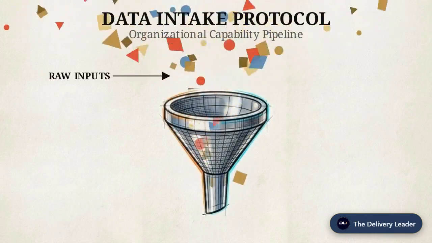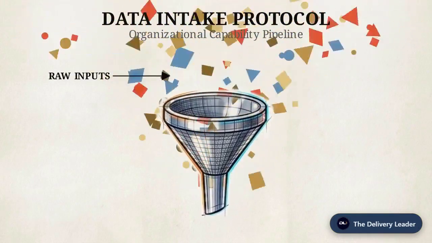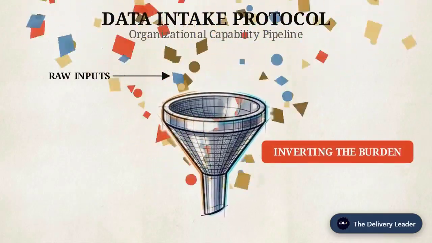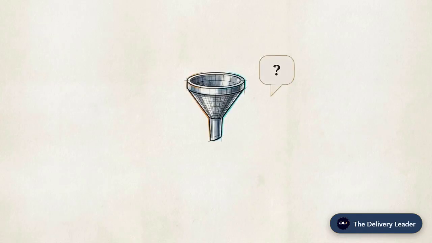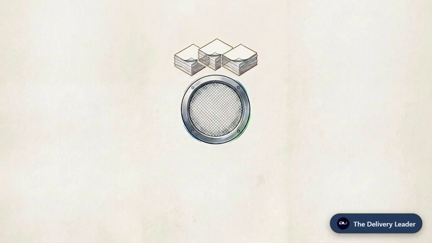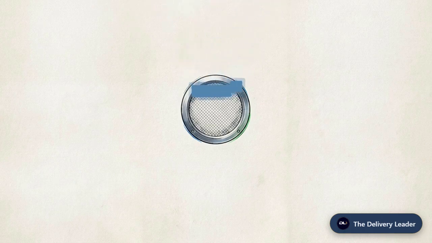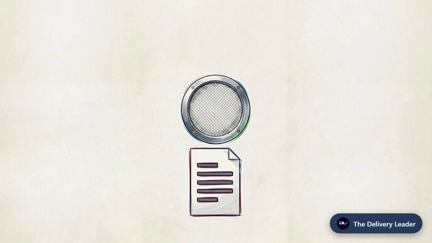This diagram shows the first node of our new architecture, the data intake protocol. Instead of humans attempting to structure raw information perfectly, we invert the burden. Provide the AI with your desired outcome and command it to interview you. Force it to ask one question at a time until it gathers exactly what it requires. Stop dumping 30 pages of documents. Ask the AI to define the absolute minimum information it needs to make a reliable decision, leaving only critical pieces.